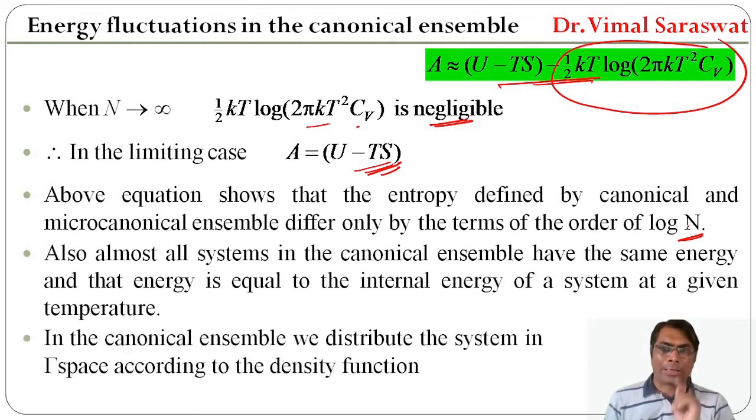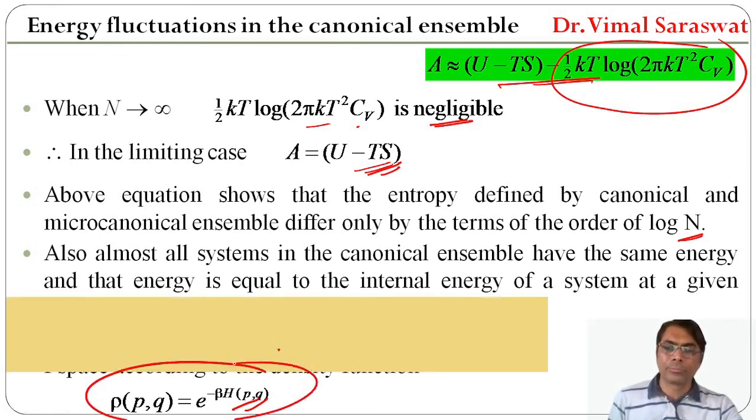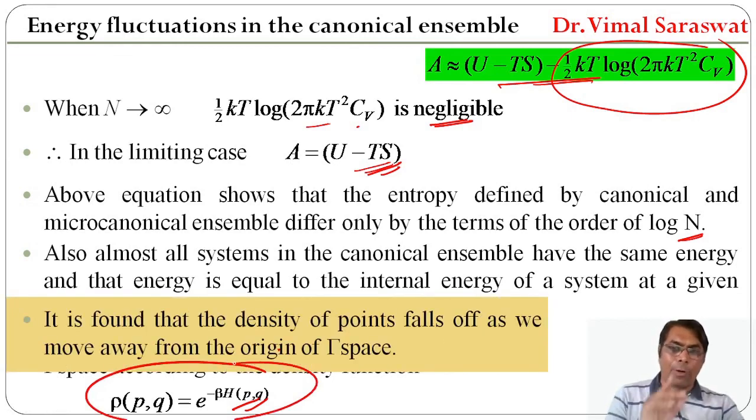In the canonical ensemble, we distribute the system in gamma space according to the density function rho equal to exponential of minus beta h. It is found that the density of points falls off as we move from the origin of gamma space.